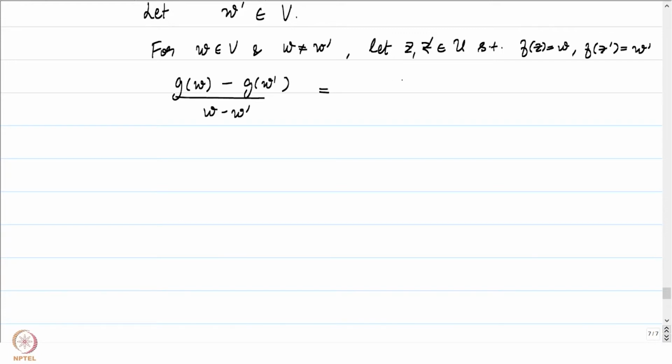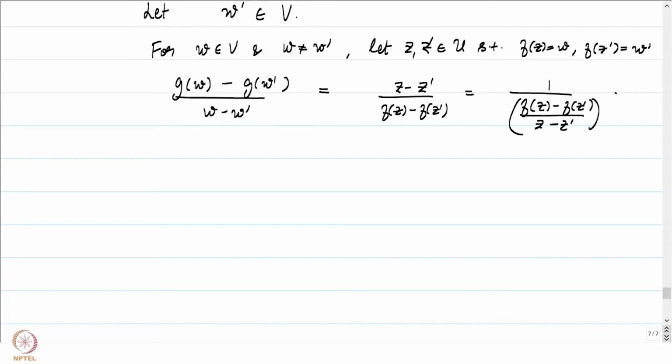the following: g of f of z, g is an inverse, so this is going to be z minus z prime by f of z minus f of z prime, and we can write this as 1 by, since f of z and f of z prime are distinct, and hence z minus z prime is also distinct, f of z minus f of z prime by z minus z prime. We are almost through, because now we just have to show that as w goes to w prime, z